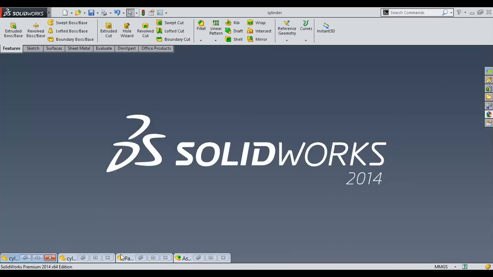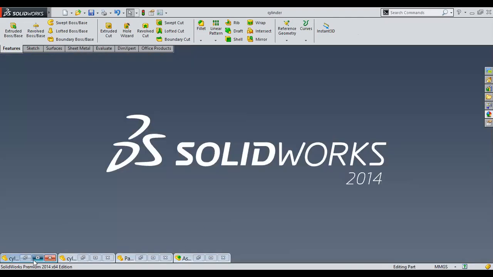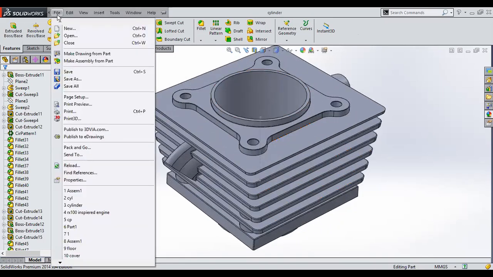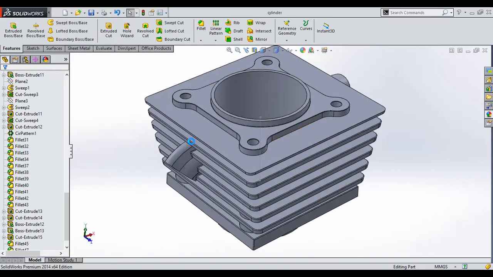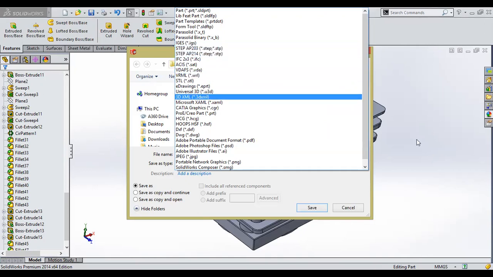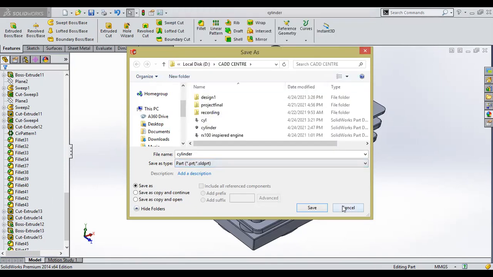Once you have created the cylinder, now you have to save this cylinder into a universal format that can be accepted by ANSYS. File, then click on save as, then select the STEP 203 format. This is for a 3D part. So we have created a 3D part, so we'll be selecting the STEP 203. I've already saved this in the STP format.